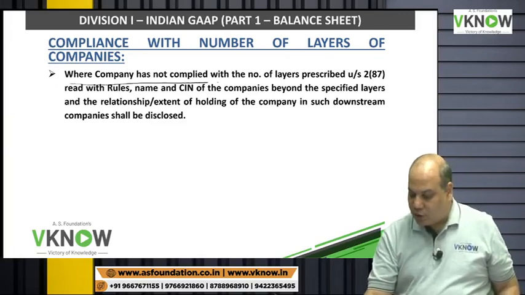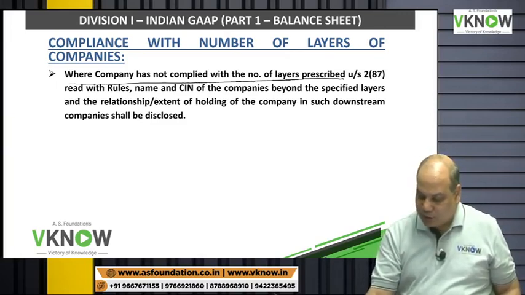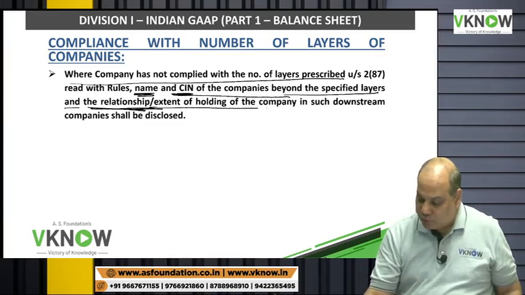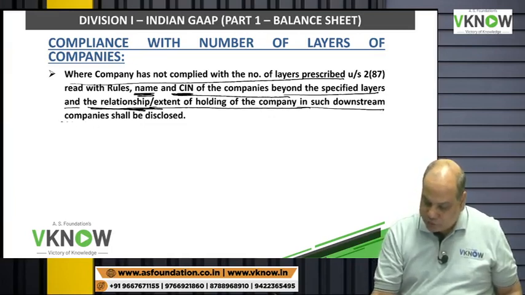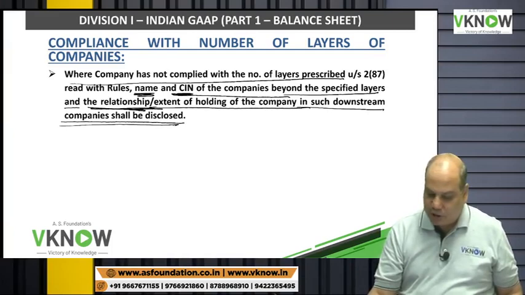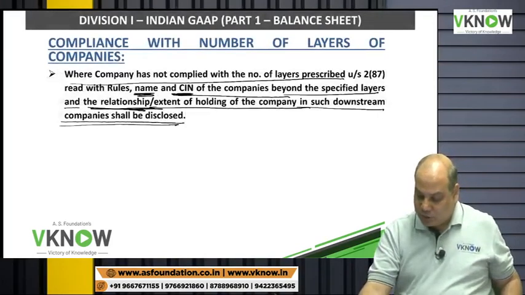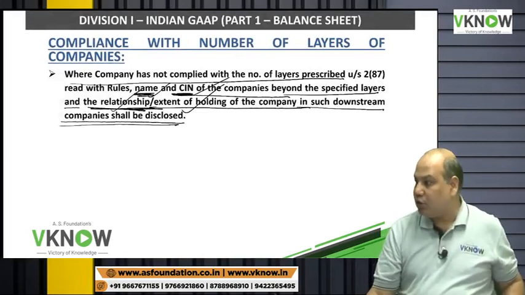So where companies are not complying with the number of layers prescribed, then you have to give the name of that company, the company identification number of companies beyond the specified layers, and the relationship or extent of holding of the company in such downstream companies shall be disclosed. So these disclosures will be required: name of the company, company's registration number, what is the relationship, what is the extent of holding.